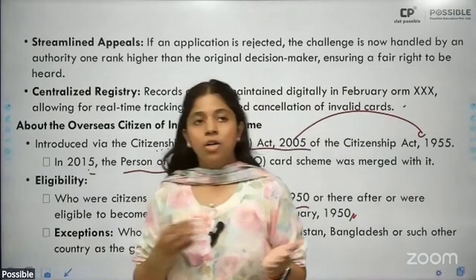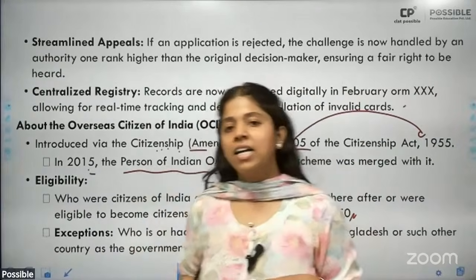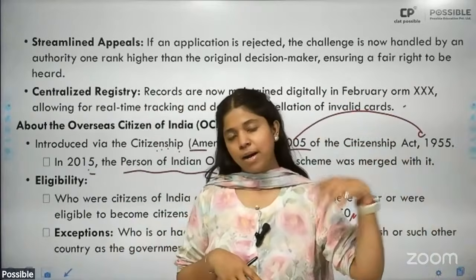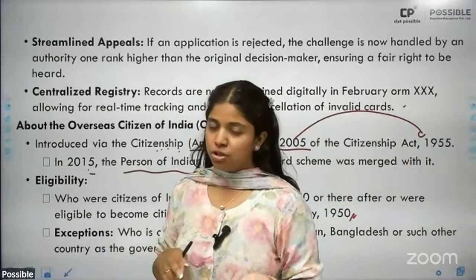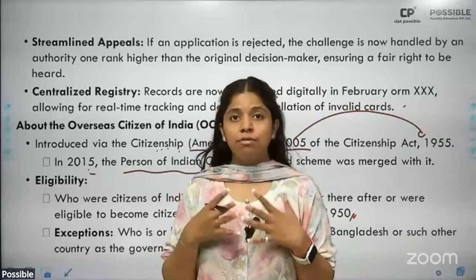Now, during the entire partition process, there was this entire refugee crisis, that there were a lot of Indians who left India and went to Pakistan. There were a lot of people from Pakistan who came to reside in India. They did not wish to live in Pakistan. But then there were a lot of people who were pretty confused about it.